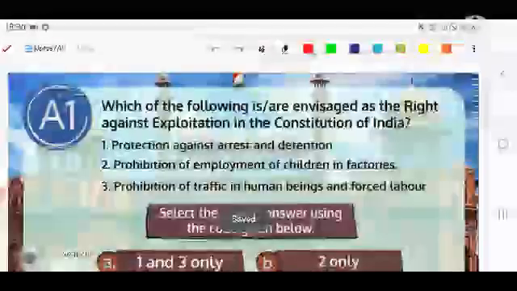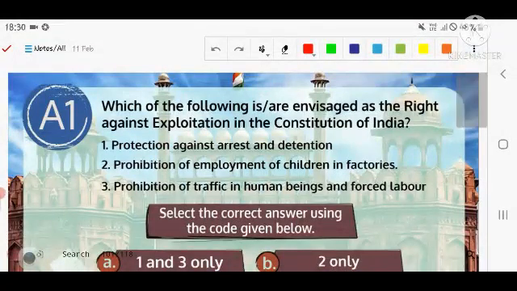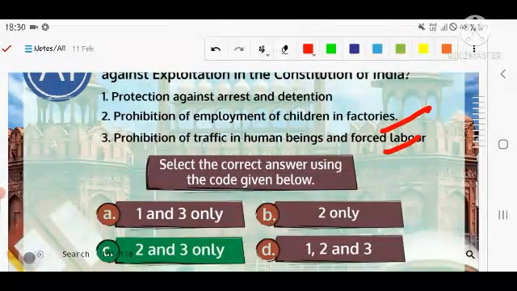Let's see the option, the correct answer of the first question. The first question is related to which of the following is envisaged as the right against exploitation in the Constitution of India. The second and third are correct, which are given in Articles 23 and 24 of the Indian Constitution in Part 3 of the Constitution. Protection against arrest and detention is given in Article 20, so that is not correct. So second and third are correct.